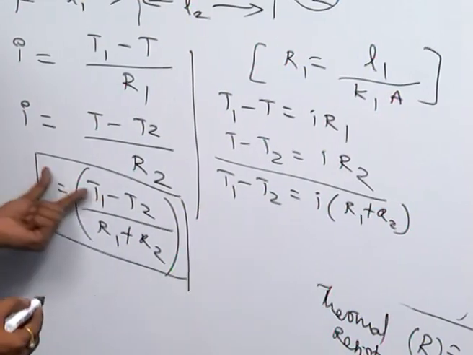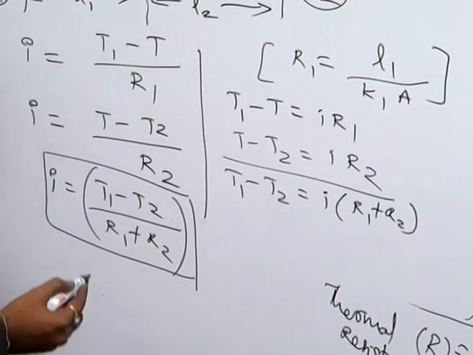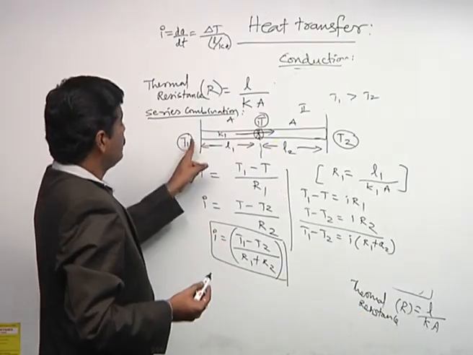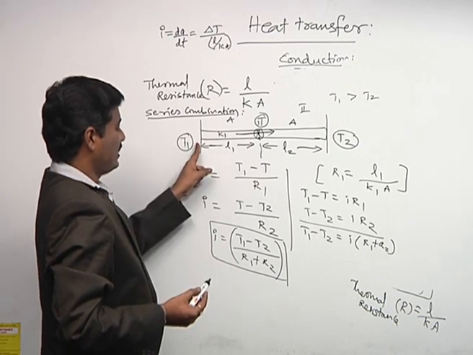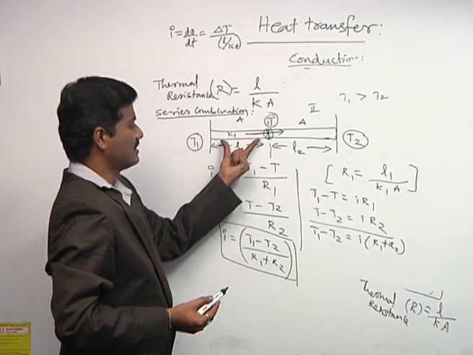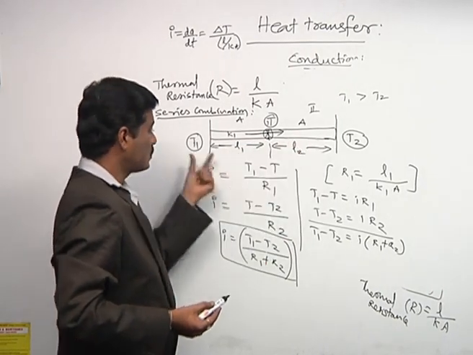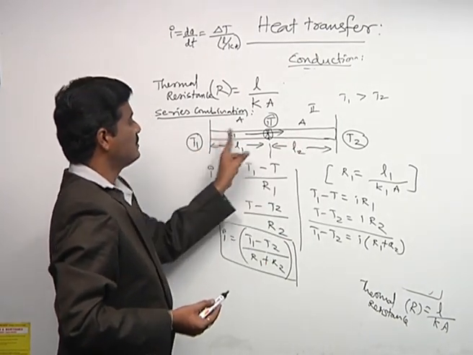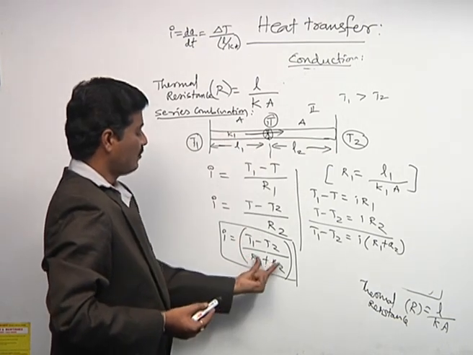This is the current that flows. This is T1 at one end and T2 at the other end. R1 is the resistance of one metal rod, R2 of the next metal rod. So the total current flowing is T1 minus T2 by R1 plus R2.